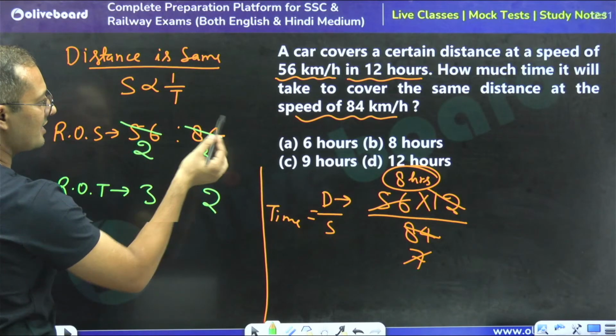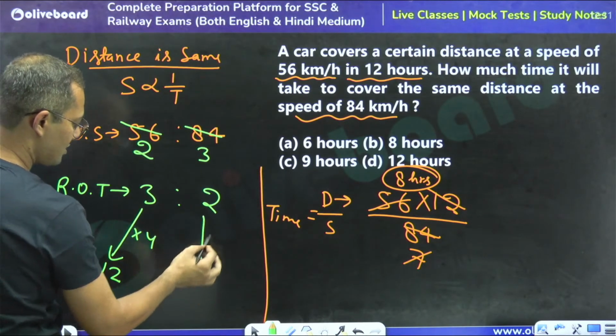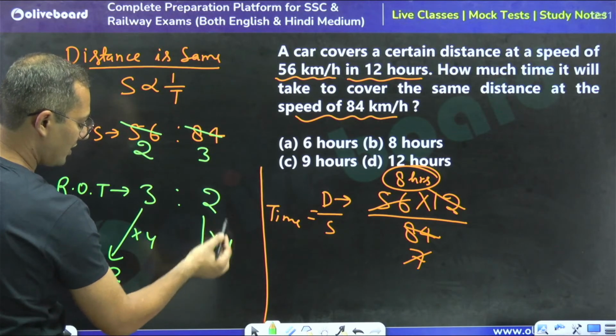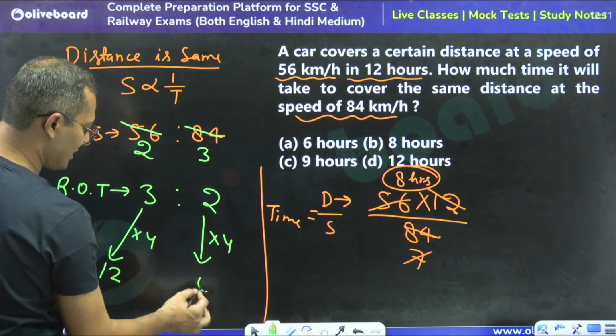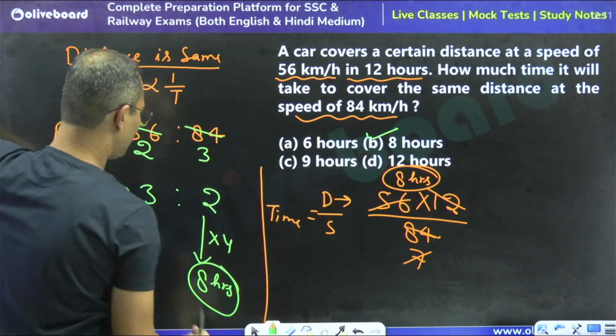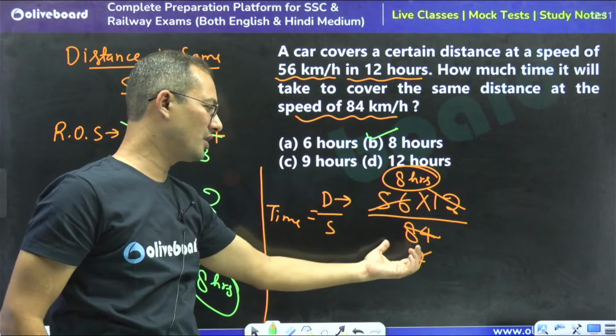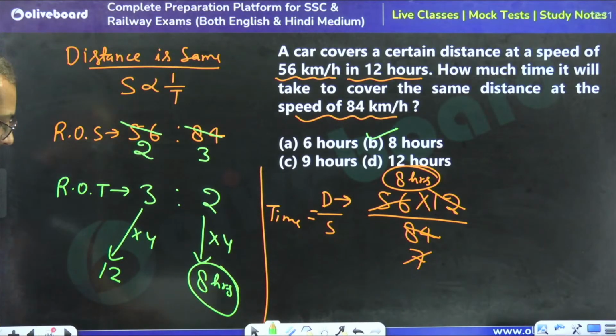Initially it is taking 12 hours, so 3 units is equal to 12 hours, so 1 unit is 4 hours. Now it will take 2 units, so 8 hours, right? Got the point? This is the basic concept. No doubt this is a basic question, and you can do this in a single line also.